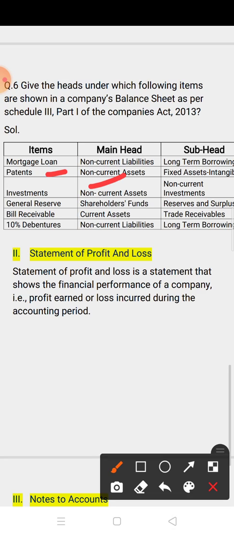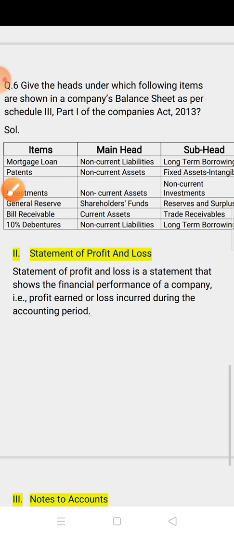Next is investment. Investment you can take as non-current asset and the subheading is non-current investment. General reserve: the heading is shareholder fund and the subheading is reserve and surplus. Next is bills receivable. Bills receivable you already know, current asset and trade receivable. 10% debenture, non-current liability and long-term borrowing. In this way you have to classify. So in chapter number 3 of financial statement, you have to prepare all the questions in this way.